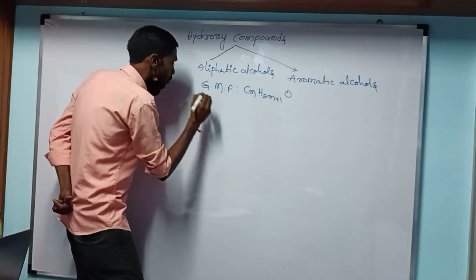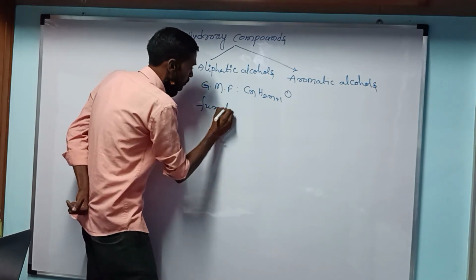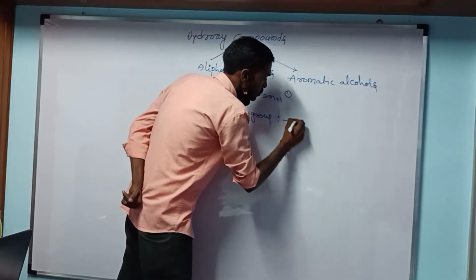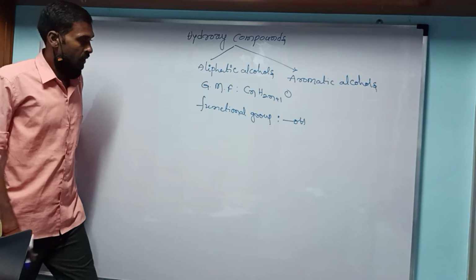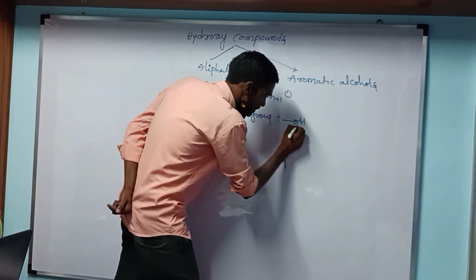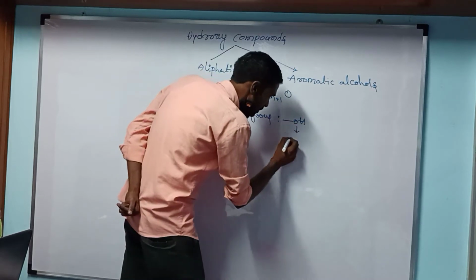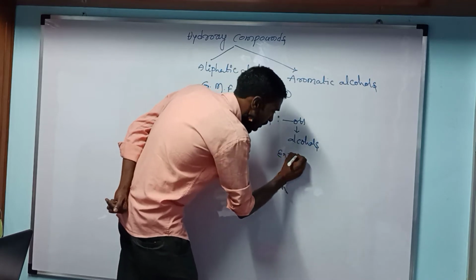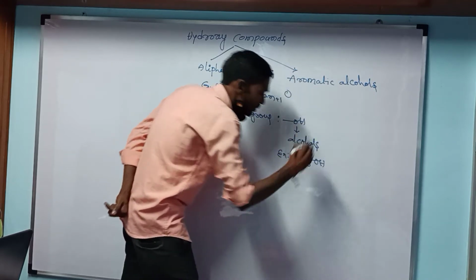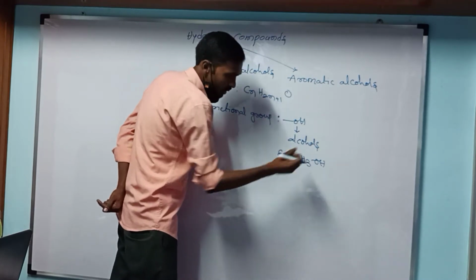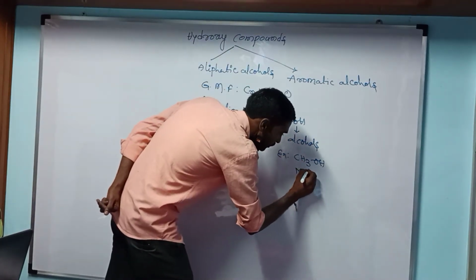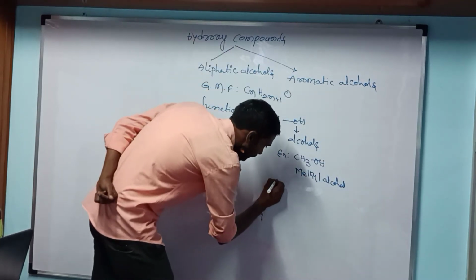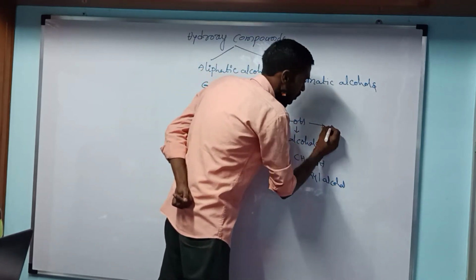Here the functional group of hydroxy compounds is the OH group, the hydroxy group. For nomenclature, the common name is alcohol. For example, CH3OH: this is the methyl group, this is the alcohol group. So the common name is methyl alcohol. The IUPAC name is indicated by the suffix OL.